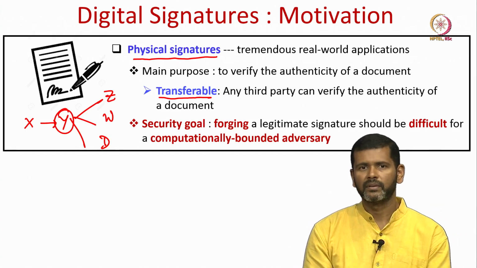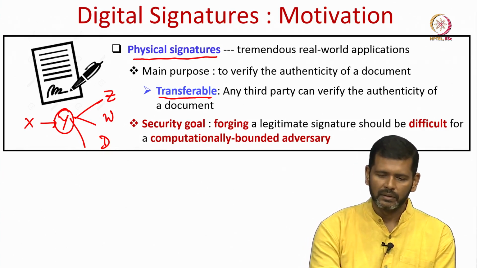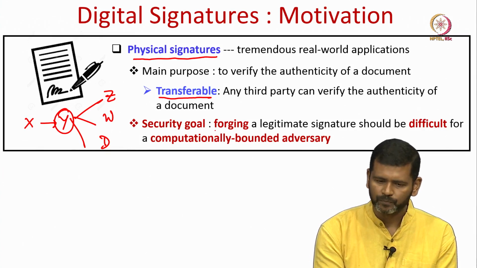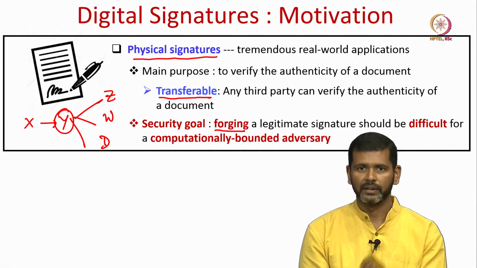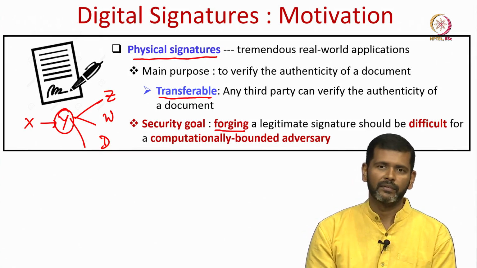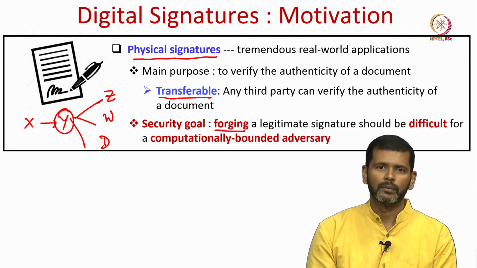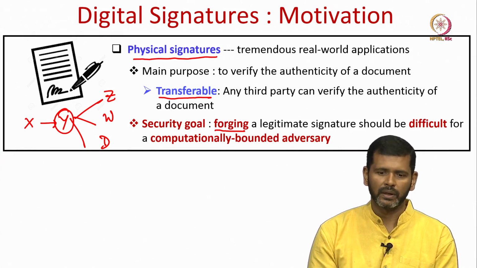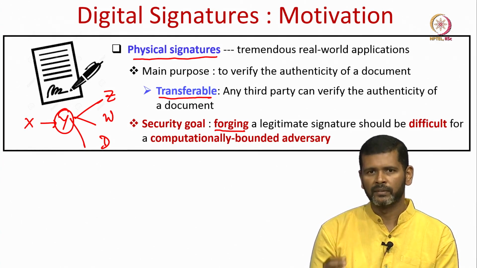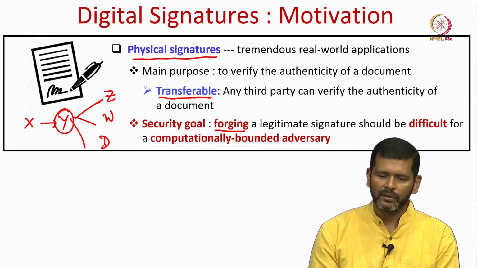Okay. And what is the security requirement from a physical signature? The requirement is that it should be difficult to forge a legitimate signature. Okay. That means, if someone has seen me signing multiple documents physically, then it should be very difficult for that person to copy my signature. Okay. Of course, there might be some possibility, some probability with which he can do that, but that should be very, very small. So, intuitively we require same properties from digital signatures.